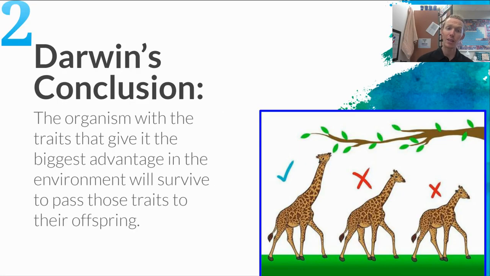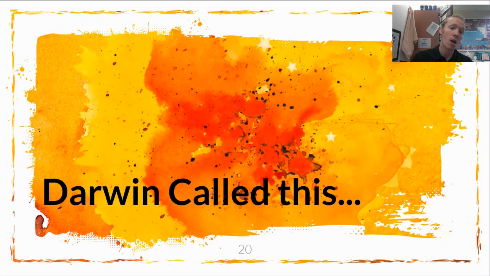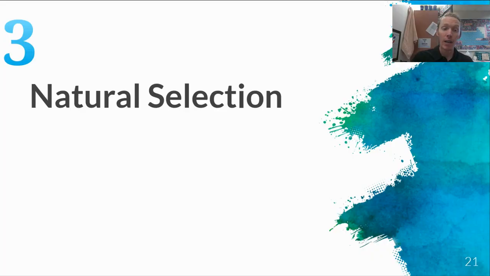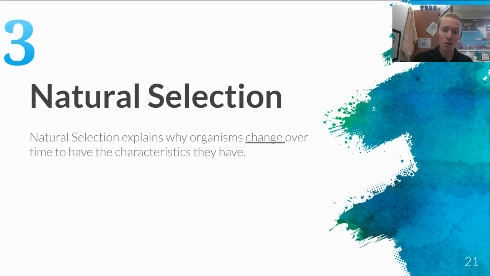Now, if we take a look at our second essential question, Charles Darwin's conclusions, he started to conclude that organisms with traits that give them the biggest advantage in the environment will survive to pass those traits to their offspring. Darwin called this natural selection. Natural selection explains why organisms change over time and have the characteristics that they have. That gradual change over time we refer to as evolution, and natural selection is a mechanism of evolution.